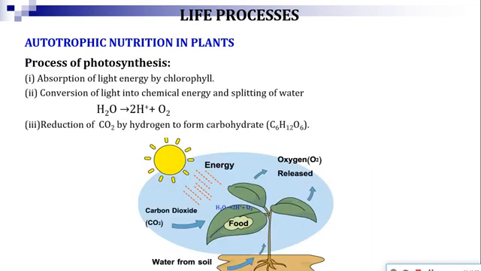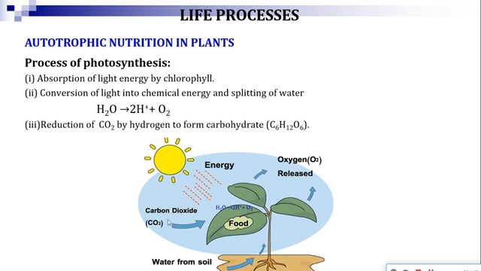Now come to the process or the mechanism of photosynthesis. That means what happens actually in the photosynthesis process. All of you know that water is continuously absorbed by the root. Look at the figure first. The water is absorbed by the root. It will go to the stem. Then it will be available in the leaf, right? Now, in the presence of sunlight during the daytime, this water molecule will be broken down into two different molecules, that is hydrogen and oxygen.